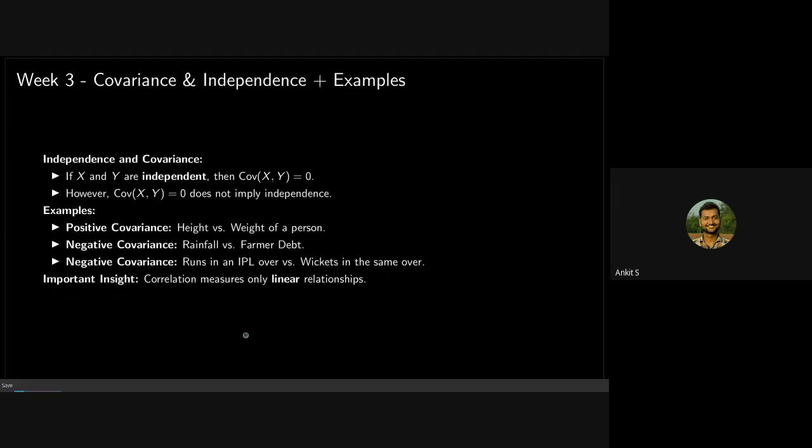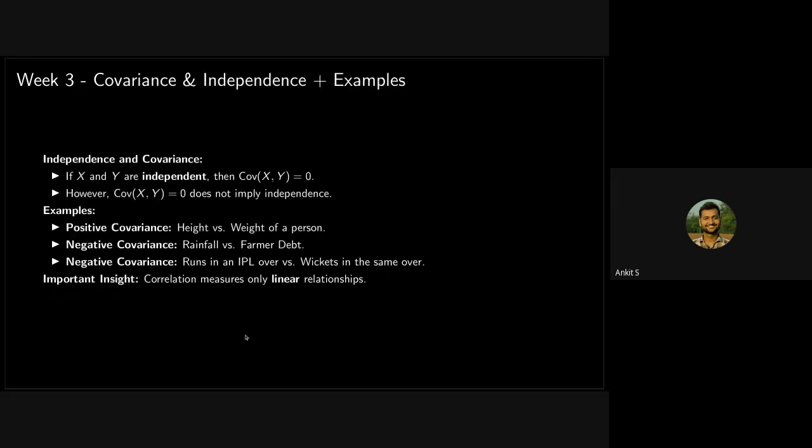Okay, then we have some examples here. Independence and covariance, that's what I explained here. Covariance equals 0 does not imply independence, but if x and y are independent, they are uncorrelated. Covariance 0 means uncorrelated. Now we have some examples: positive covariance, height versus weight of a person. Rainfall versus farmer debt is negatively correlated.